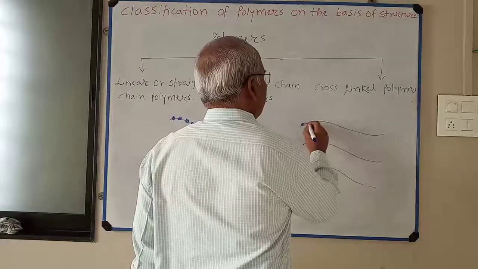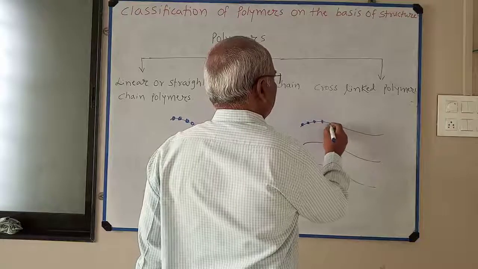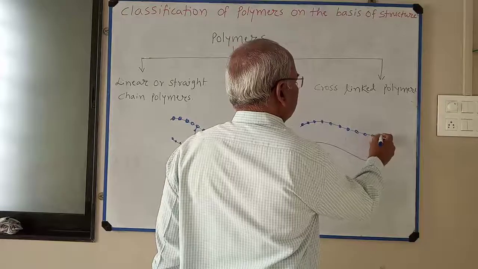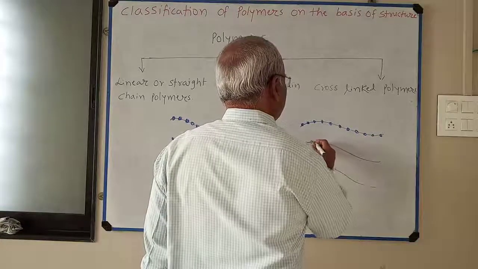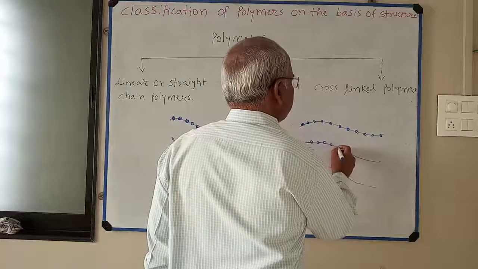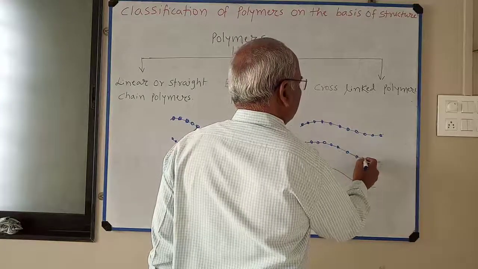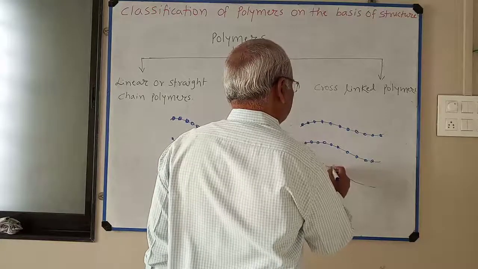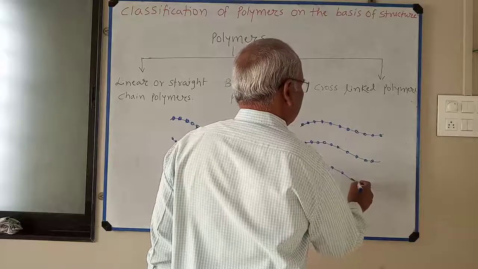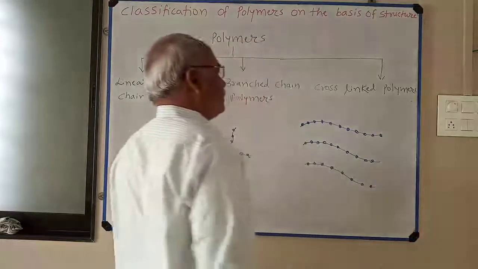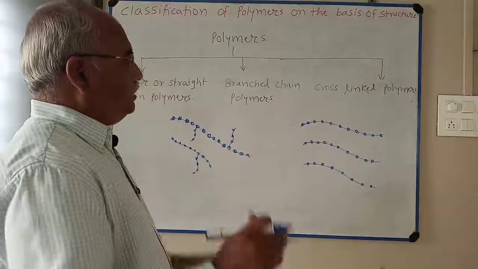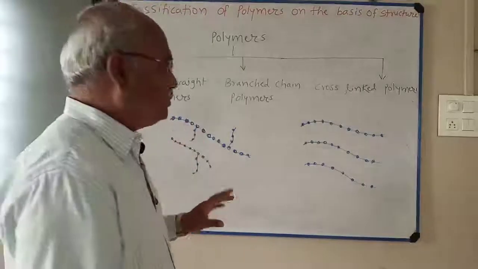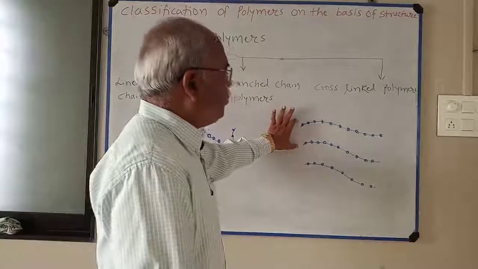Dots represent monomers. Here cross-linking is present between two polymer chains.